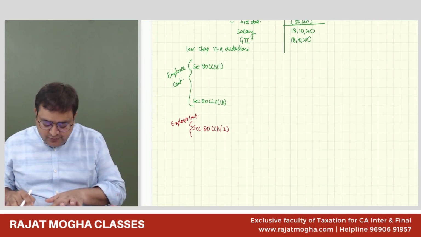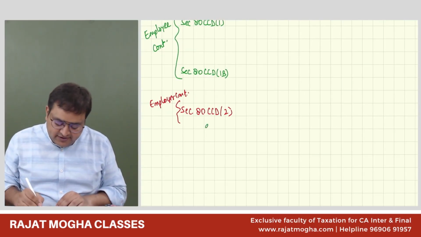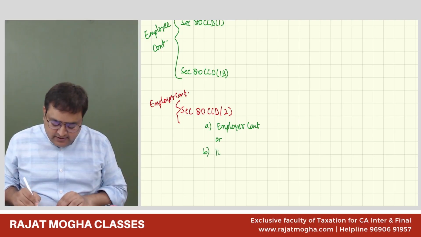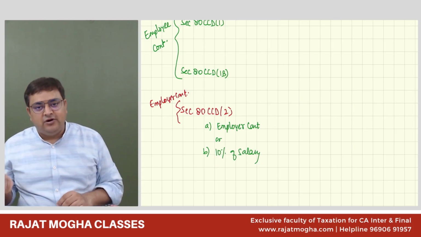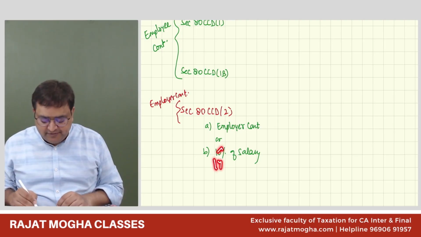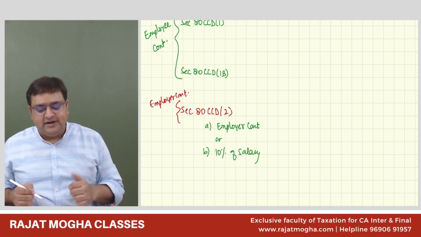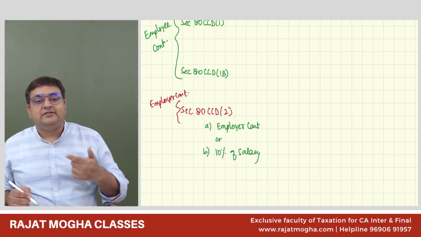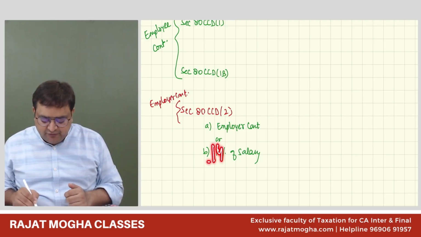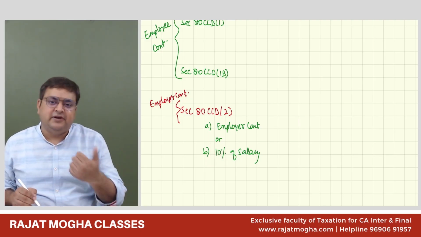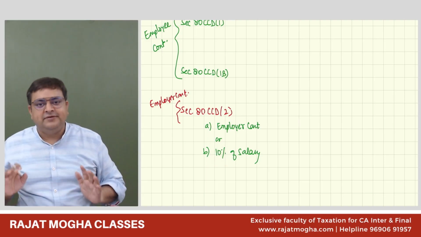How much is 80CCD(2)? 80CCD(2) is an employer contribution, up to 10% of salary. Please tell me, is it 10% or 14%? Had it been the default regime, it would have been 14%, not 10%. Right? In the optional regime, it is only 10%. But yes, if the assessee is a central government or state government employee, in the optional regime also, it is 14%. We have to take 14% in case of a central or state government employee in the optional regime also. But if he is any other employee, then 10% only. Got it?